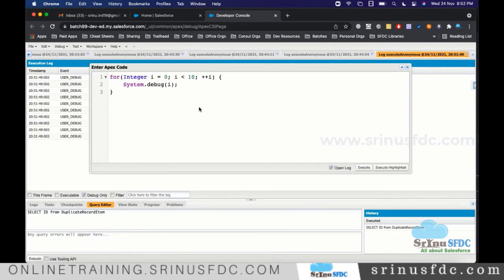There will be some situations when it works in a different way, that we'll see when we really take the requirements. For now, just get to know the syntax and look. 99% we only use this, right? I never use plus plus i when I write the code, but there is an option to write like that.